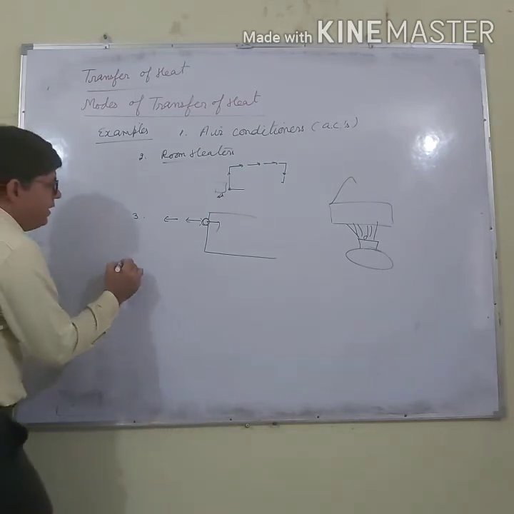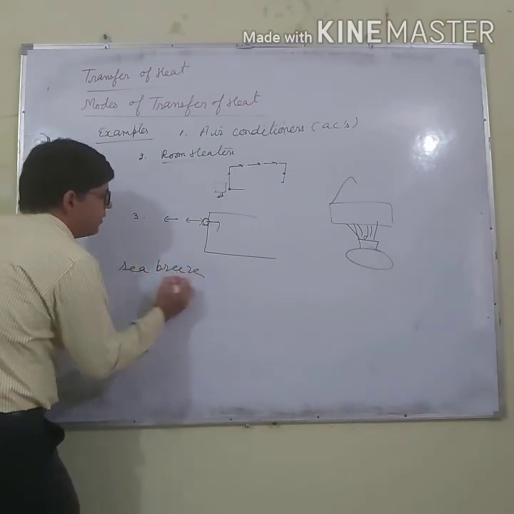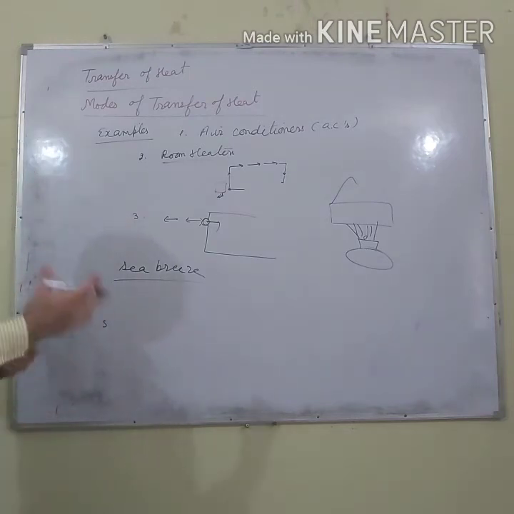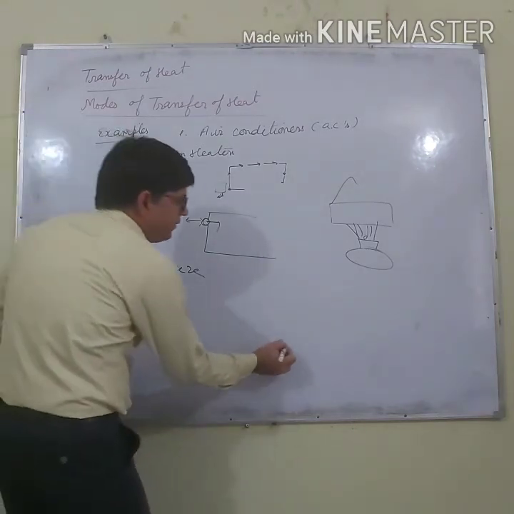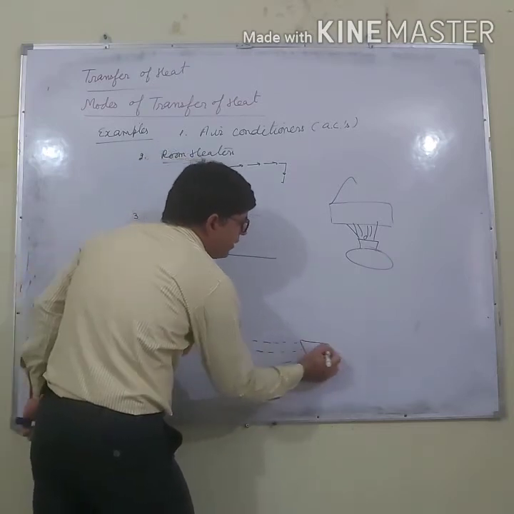And the next example is the sea breeze. This is one of the most beautiful examples. What is the sea breeze? Let us say this is the sea, and here we have the land.